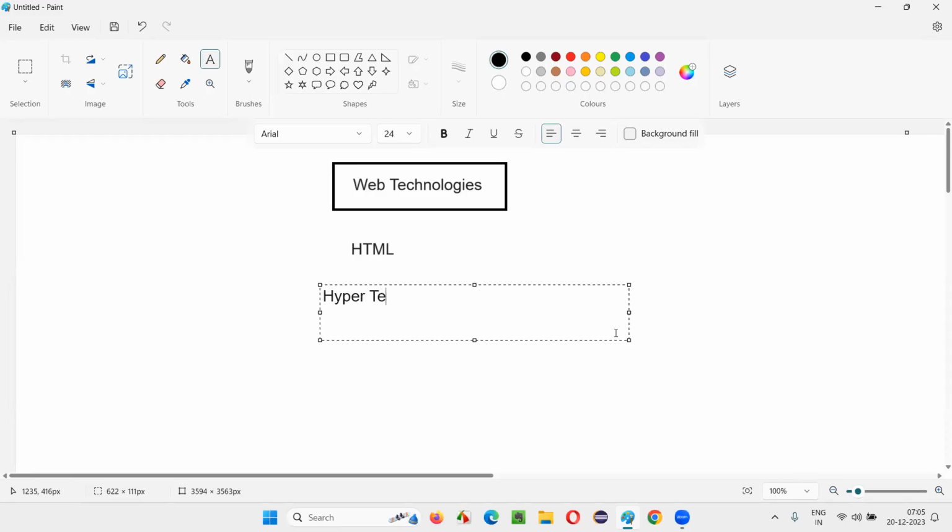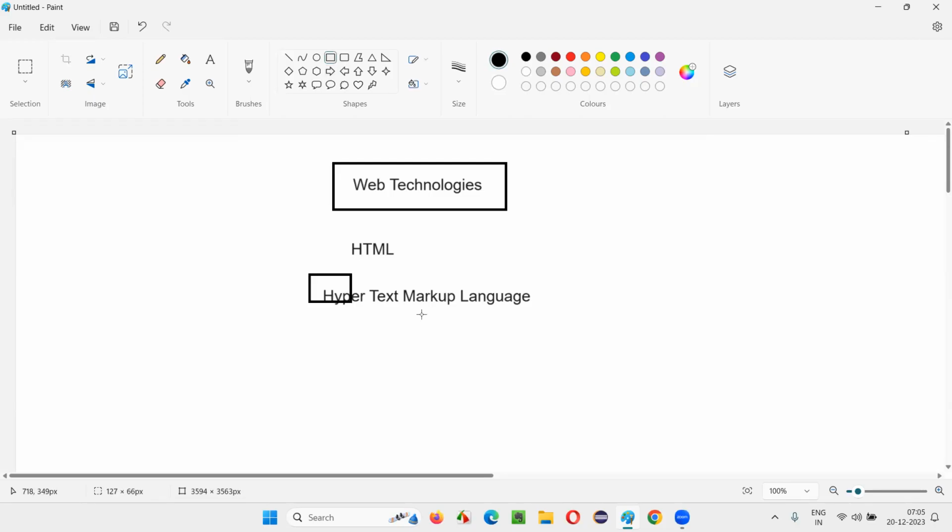Hypertext markup language. HTML stands for hypertext markup language. The full form of HTML is hypertext markup language.